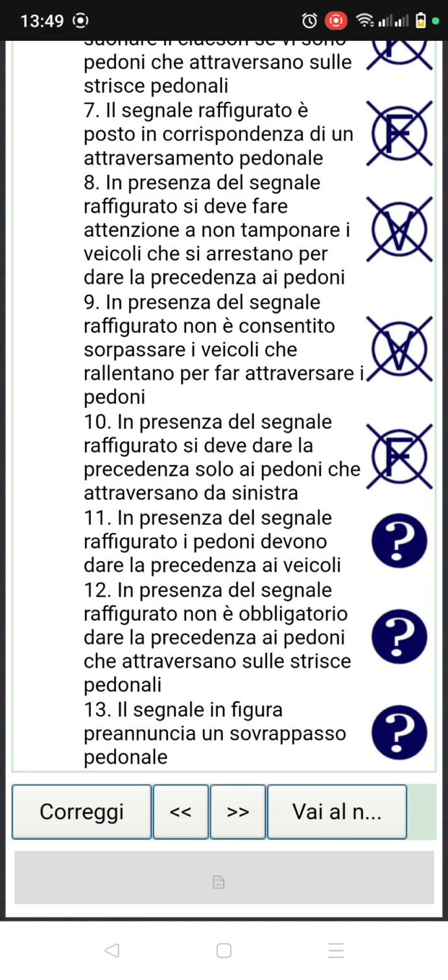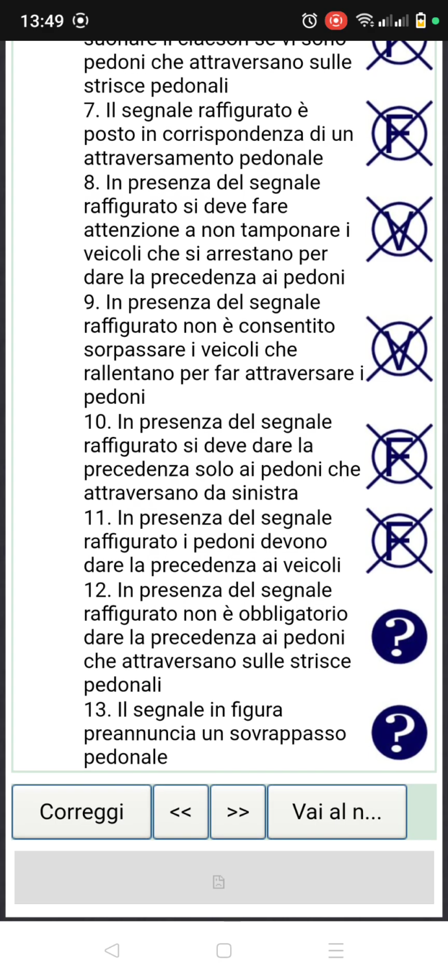Number 11. In presenza di segnale raffigurato, in the presence of this sign figure, i pedoni devono dare la precedenza ai veicoli. So the pedestrians must give right of way to vehicles. False. Am I the one to give right of way, me that is crossing, or the vehicle? The vehicles are the contrary. The vehicles are the ones that are supposed to give right of way to the pedestrians, not the contrary.